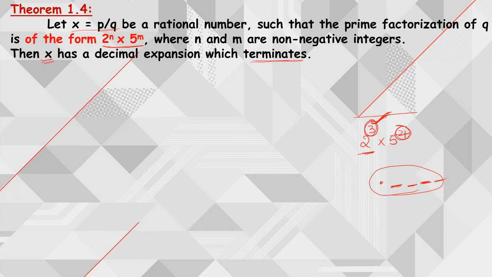Now from this, what have you understood? Whenever the prime factor of 2 or the prime factor of 5, or both 2 and 5, are present in the denominator of a p by q form, then we can say that it is a terminating decimal, right? So this is that particular theorem. It is nothing but the converse of theorem 1.3.